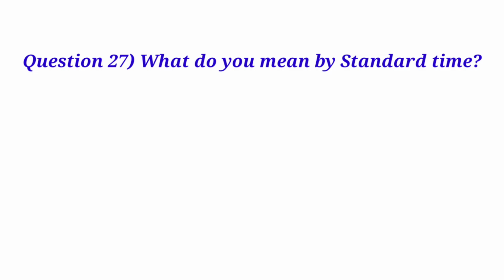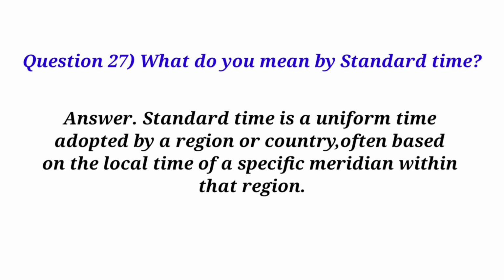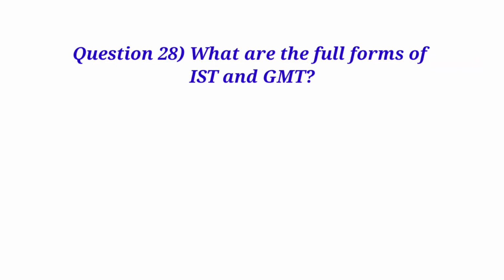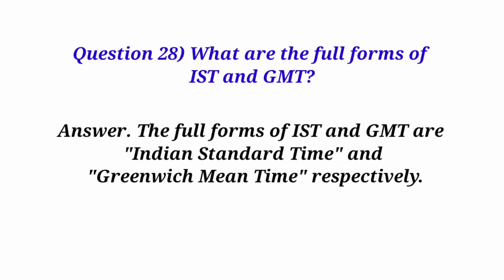Question 27. What do you mean by standard time? Answer. Standard time is a uniform time adopted by a region or country, often based on the local time of a specific meridian within that region. Question 28. What are the full forms of IST and GMT? Answer. The full forms of IST and GMT are Indian Standard Time and Greenwich Mean Time, respectively.